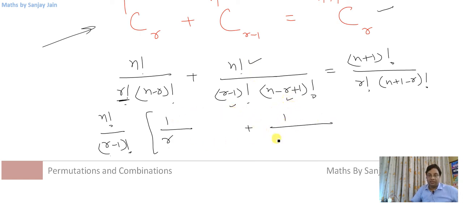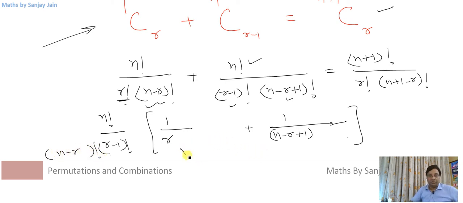Here I can write (n minus r plus 1) factorial as (n minus r plus 1) into (n minus r) factorial, and the first term also has (n minus r) factorial, so I take this outside.